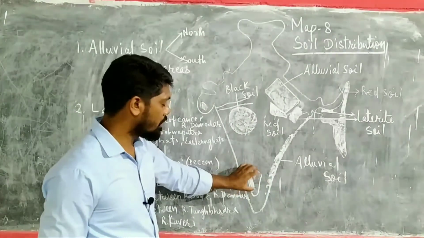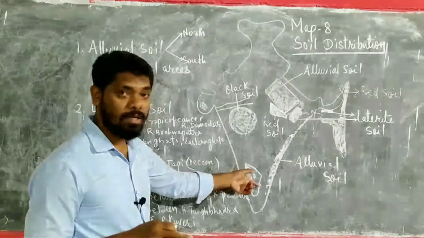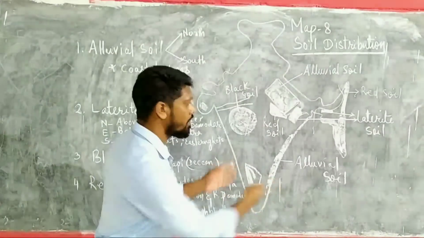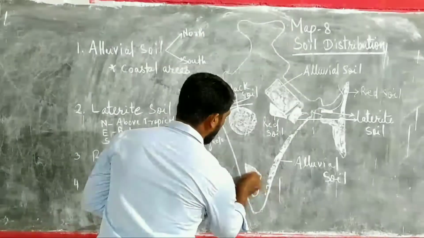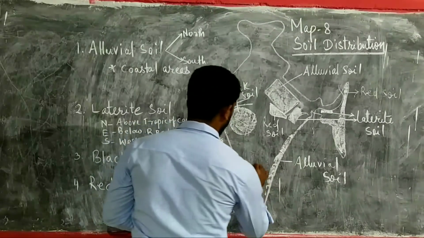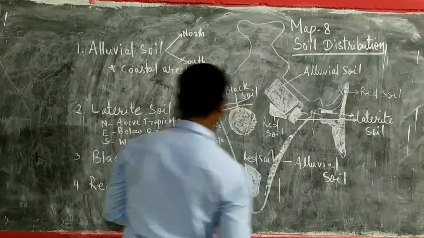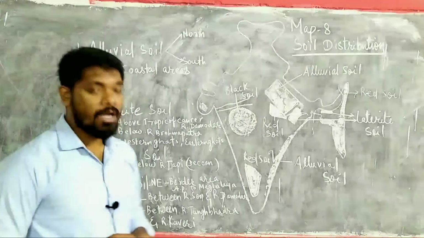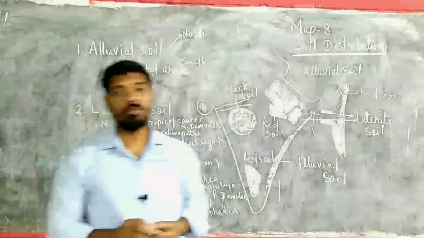The less area that you level will be the perfect location that you need to mark. If you try to level everywhere how much it is extending, it may be wrong sometimes. So small area where you can level it in the southern parts of India, and you can write red soil. Alright. So these are the types of soil that is basically asked in the 10th ICSE board examinations.